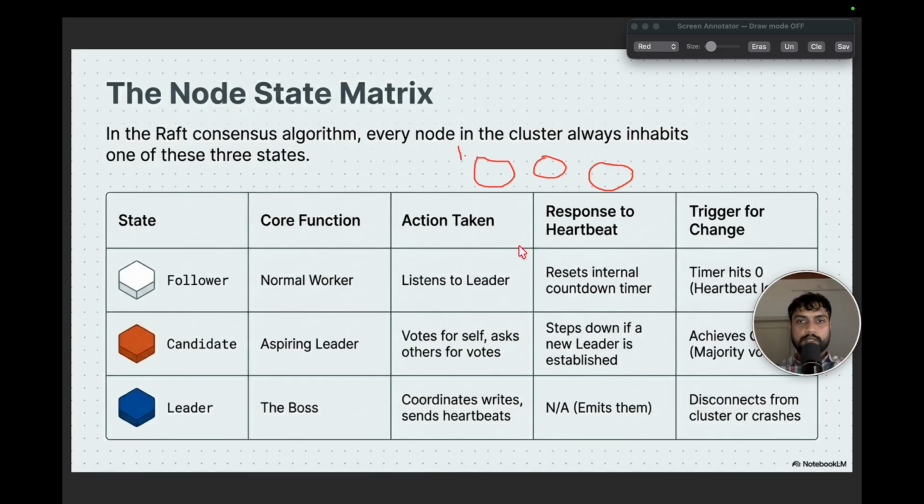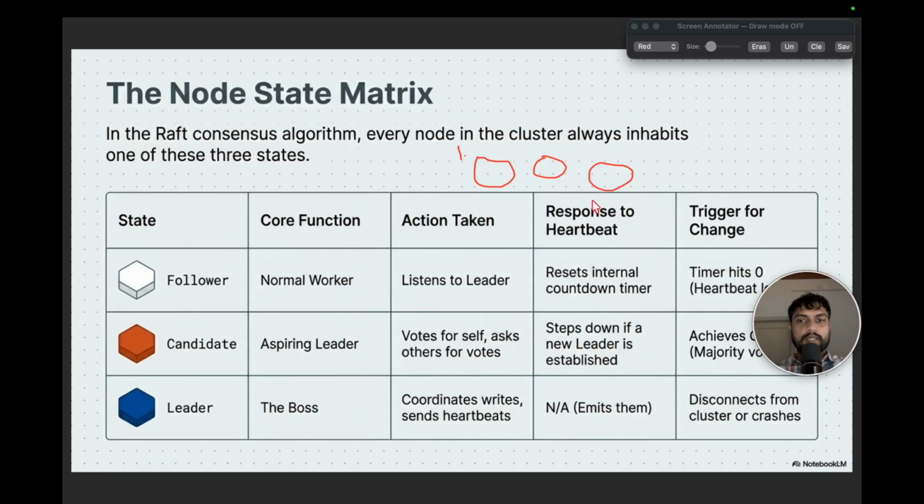There can be a question: what will happen if 2 servers hit 0 at the same time? That's a tiebreaker where none of them will get a majority. At that moment the timers will get reset again, and as the timer reset time is randomized, the next time there is no chance that 2 servers will hit 0 together.